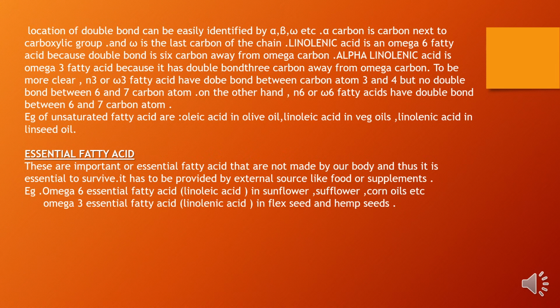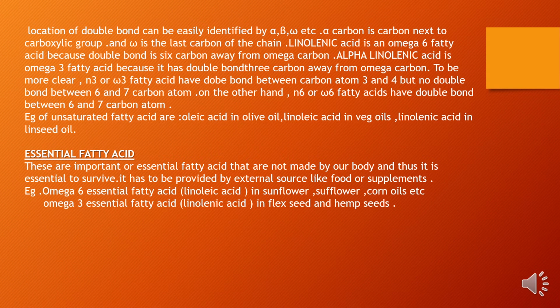To be more clear, N3 or omega 3 fatty acids have a double bond between carbon atoms 3 and 4 but no double bond between 6 and 7 carbon atoms. So if we are saying N3 or omega 3 fatty acid, that means their double bond is between 3 and 4 and not 6 and 7 carbon atoms.